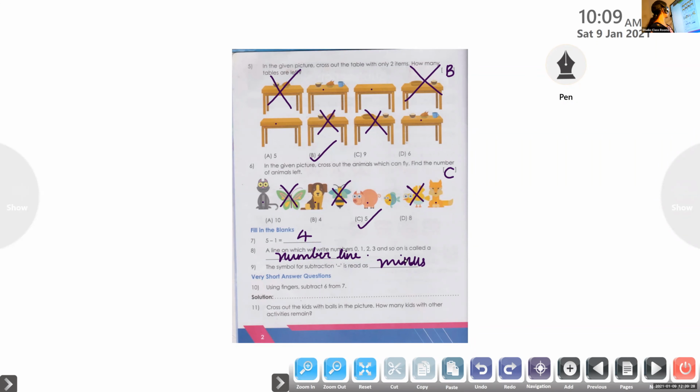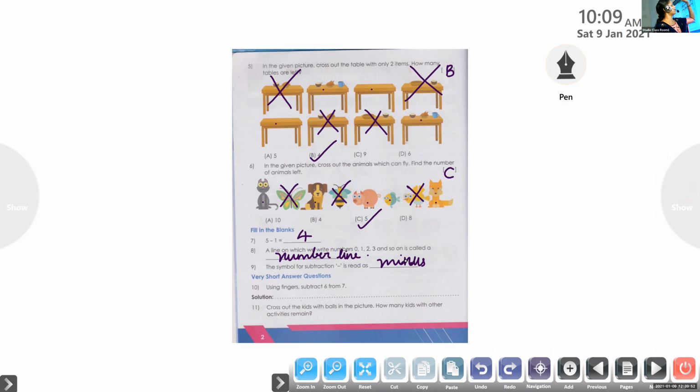Now, next one. Question number 10. Hayan, please unmute. U-S-I-N-G, using. F-I-N-G-E-R-S, fingers. Using fingers, subtract 6 from 7. 6 from 7.